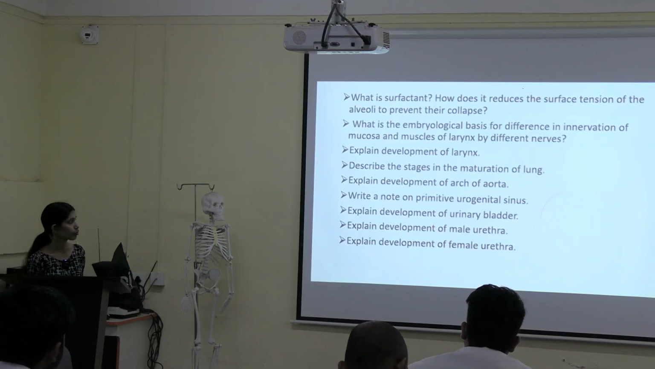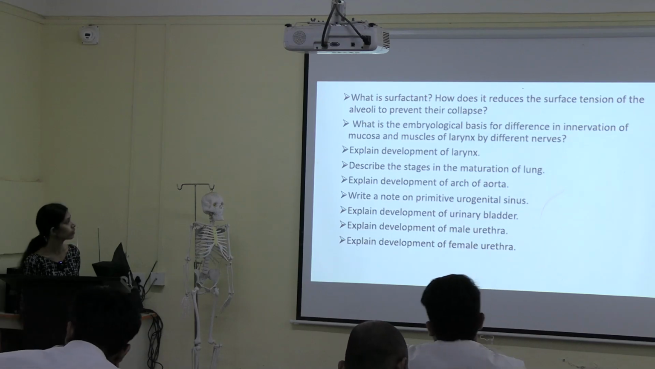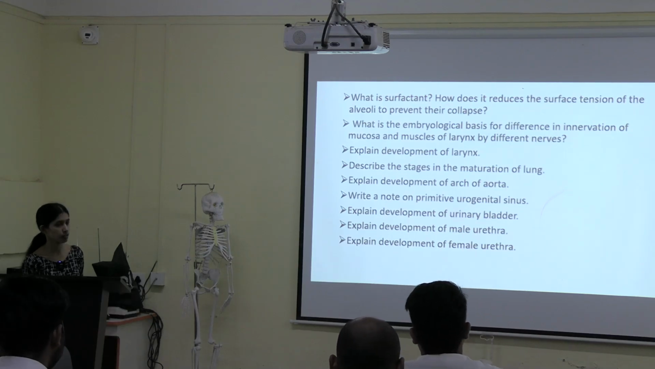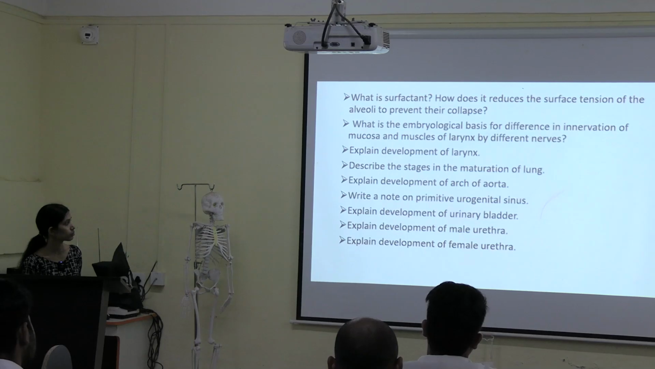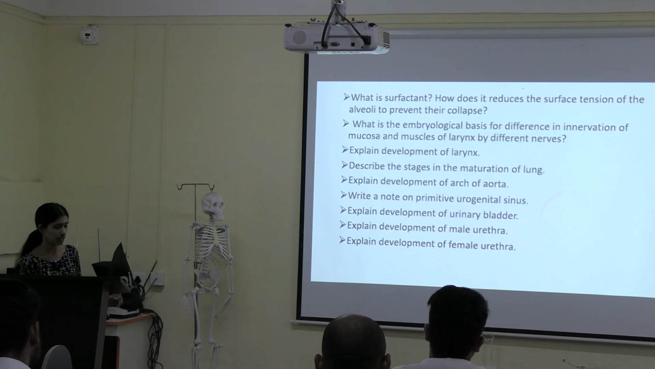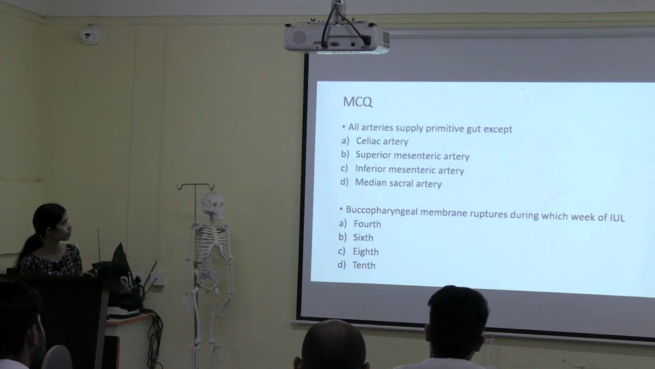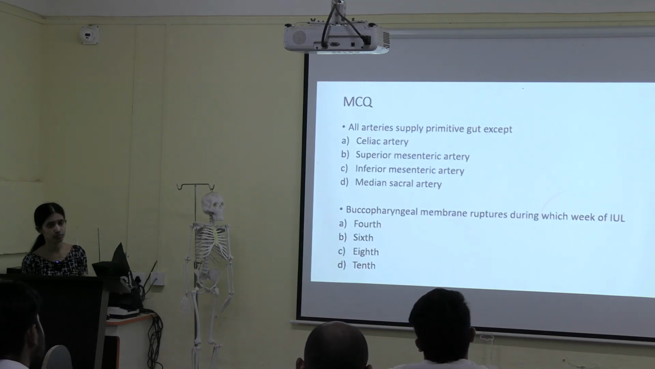Explain the development of larynx, and next we have the stages in the maturation of lung. Development of arch of aorta, again the note on primitive urogenital sinus, development of urinary bladder, male urethra and female urethra. MCQs. You can read the question, see the options, discuss among yourself and tell me the answer, and you have to tell me the reasons also.